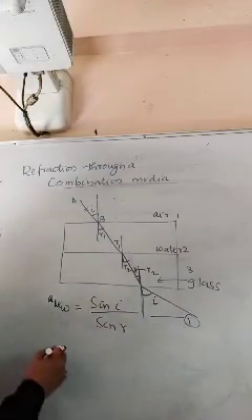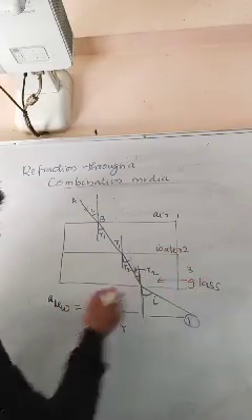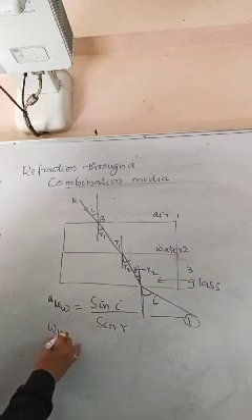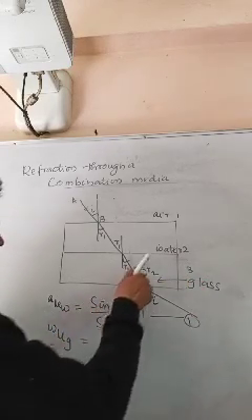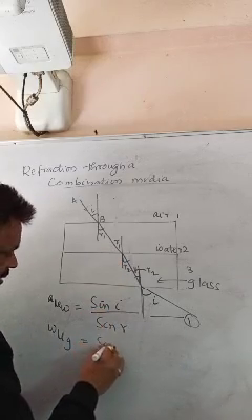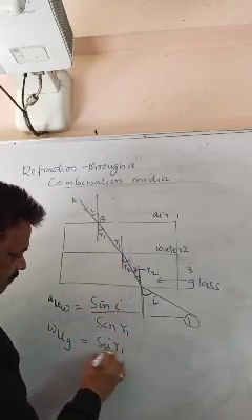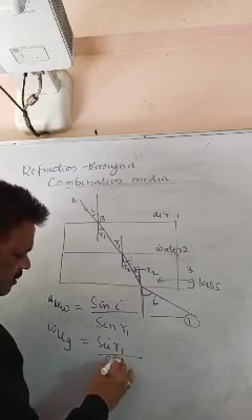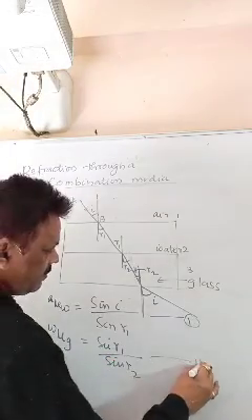Then comes water to glass. For water to glass, this is angle of incidence, this is angle of refraction. The sin R1 by sin R2. Equation 2.